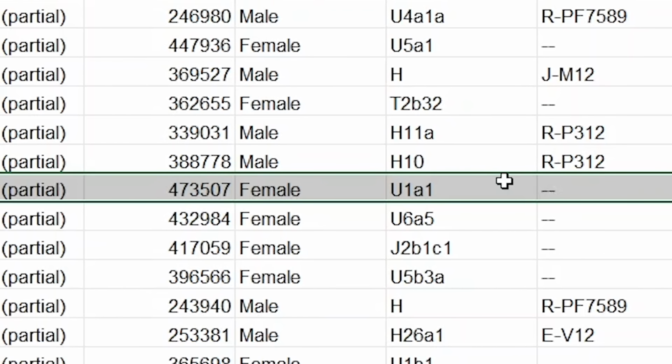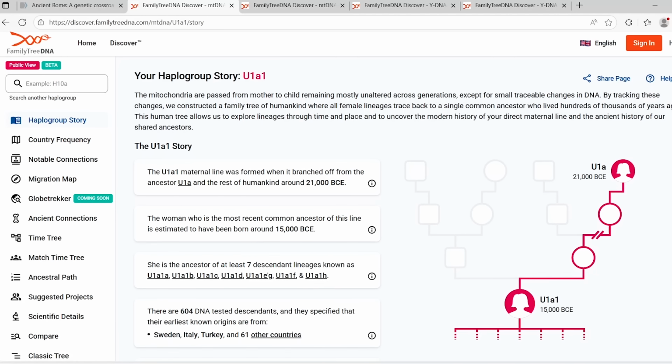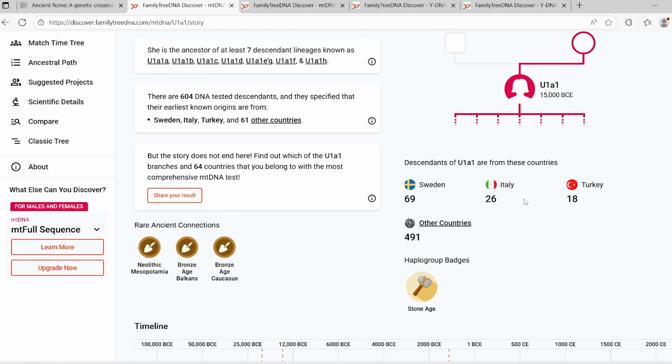A female, and she belonged to U1a1, which I did actually pull up the Family Tree DNA breakdown of as well. So an old, broad haplogroup, but branches of U are obviously very common amongst Europeans in general. And you can see the breakdown today from the Family Tree database at least. Quite common in Sweden and Turkey, but still quite common in Italy today, which is quite interesting.